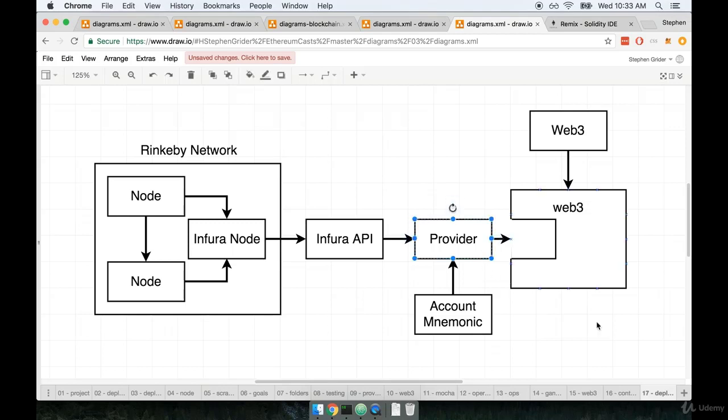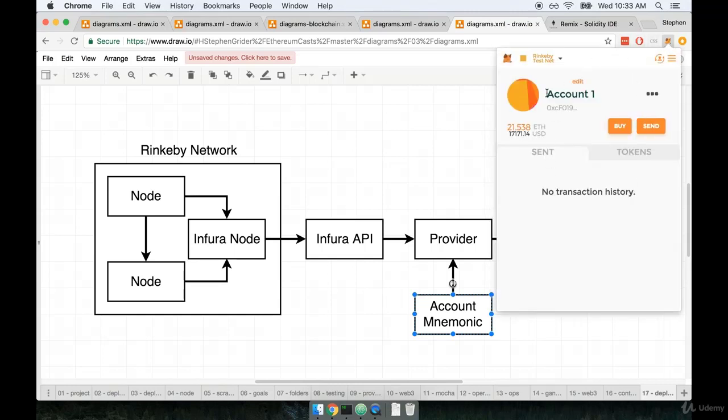So this time around, our provider needs to have an account that it's going to use as a source of Ether for the deployment. To do that, we're going to take what's called our account mnemonic. The account mnemonic was that 12-word phrase that was provided to us by MetaMask when we first created our account a while ago. So you'll recall when we created an account, it said, hey, here's your mnemonic, it's 12 words, write this down and don't lose it, because it is the only way to unlock your account.